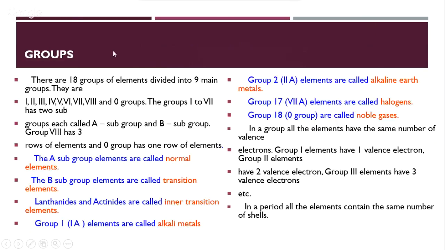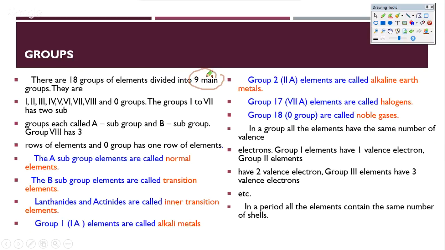Now let's look at the groups in some more detail. You'll see that these 18 groups are divided into 9 main groups: 1, 2, 3, 4, 5, 6, 7, 8, and the 0 group. Groups 1 to 8 have two subgroups, A and B, as we had already seen. And group 8 has 3 rows. Okay, so we have seen that pretty well.